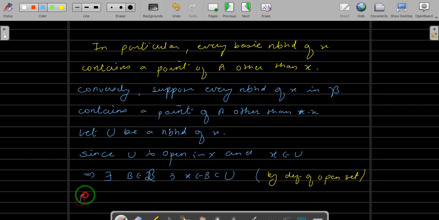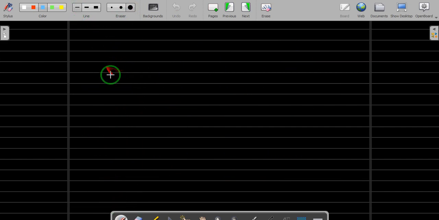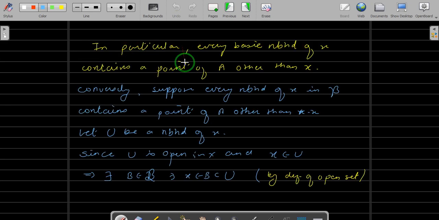And by hypothesis, let me go to the next page. What is our hypothesis here? Our hypothesis is, suppose every basic neighborhood of x contains a point of A other than x.